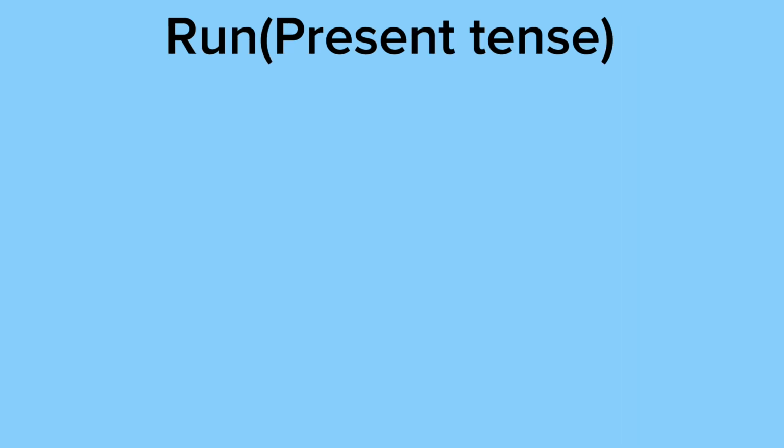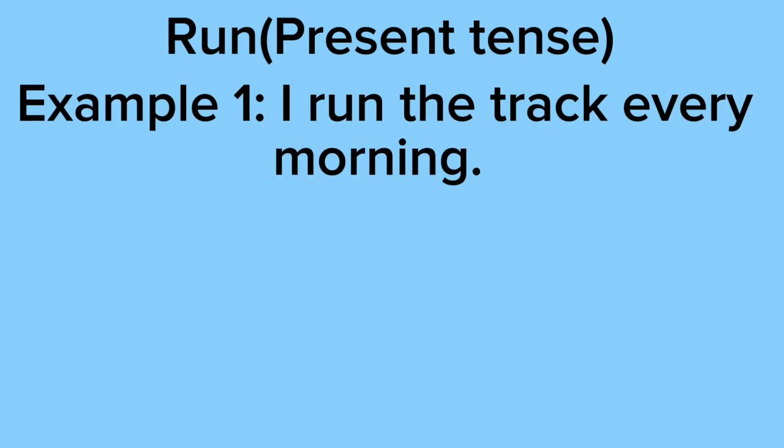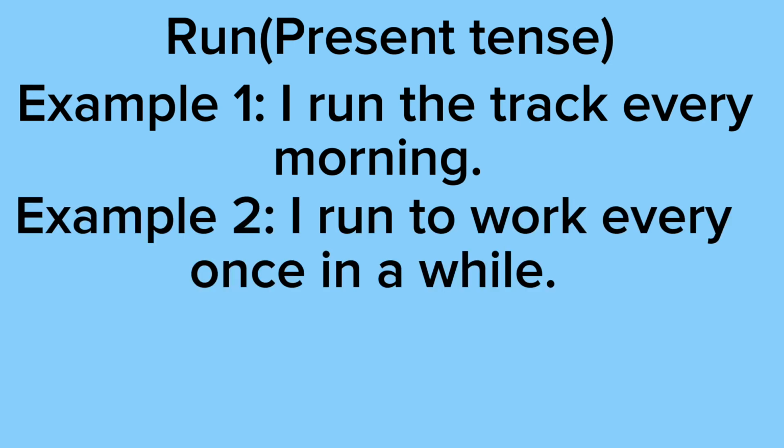So here are some examples of run being used in the present tense. Example 1 says I run the track every morning. As you can see, this is something that is done habitually, like on the daily. Example 2 says I run to work every once in a while. This is something that also is not done every day, but it's done every once in a while.